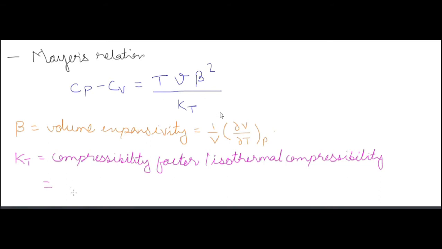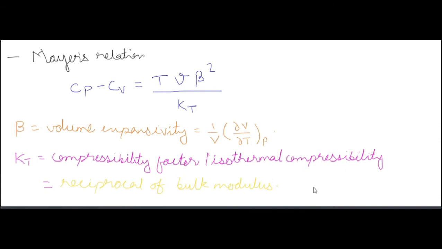Now volume expansivity is equal to 1 by V into dou V by dou T at constant pressure. And isothermal compressibility is the inverse of bulk modulus, and it is also called the compressibility factor, KT.